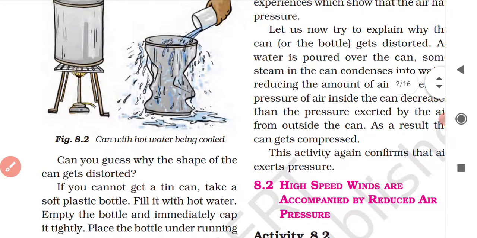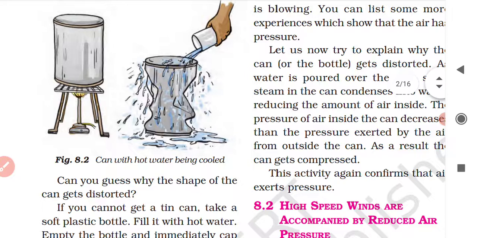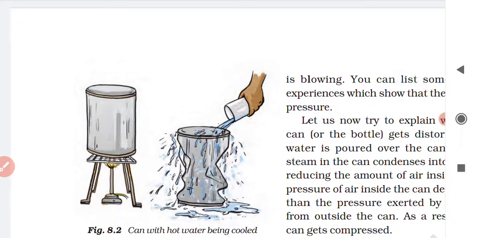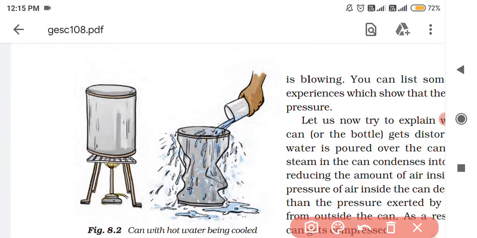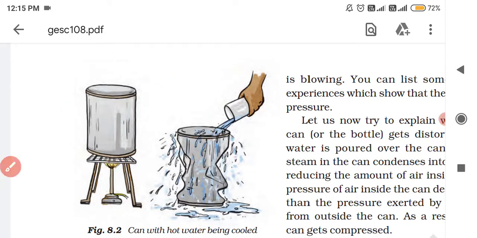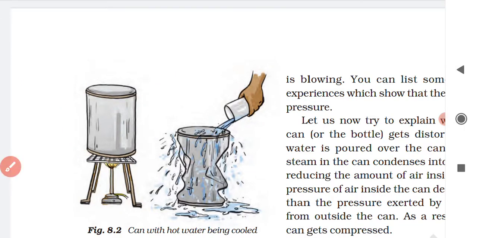Can you guess why the shape of the can gets distorted? First of all, you see what actually happened here. When the water is boiling in this tin can, it did not get distorted or crushed. In that process of boiling the water, the tin can does not get crushed.